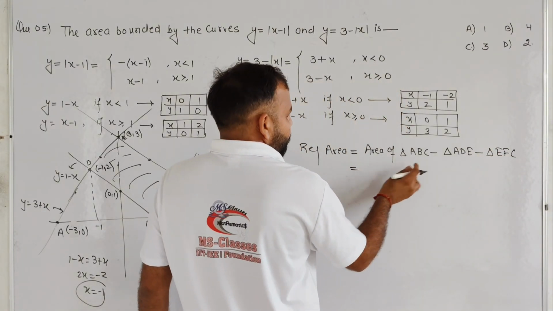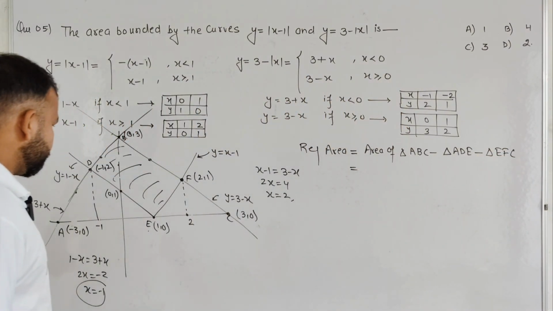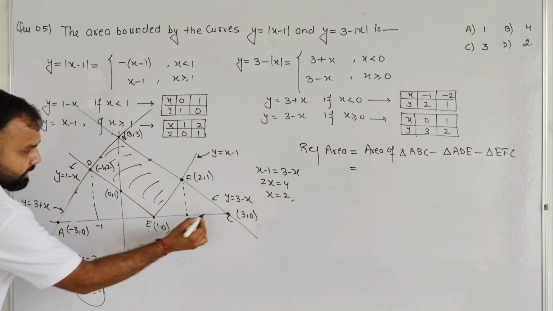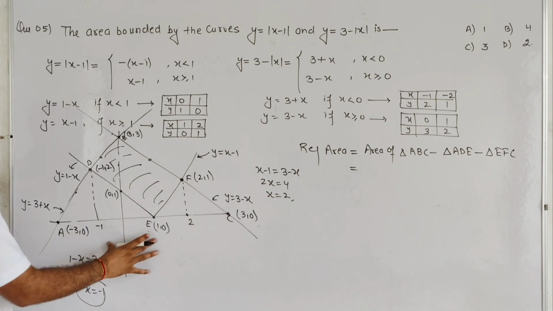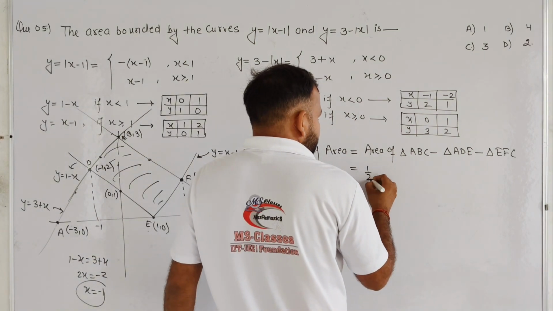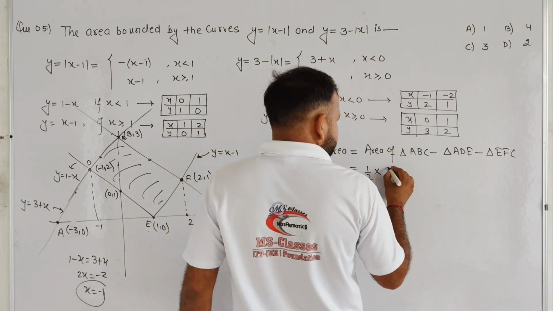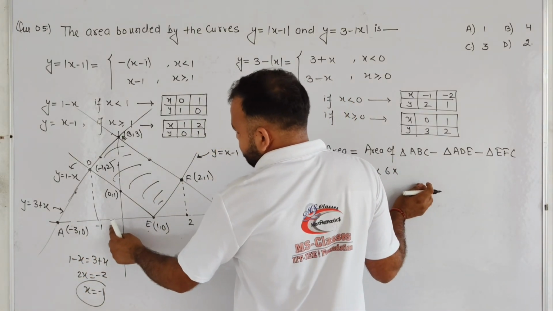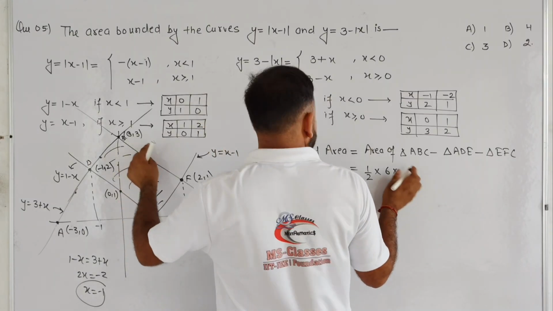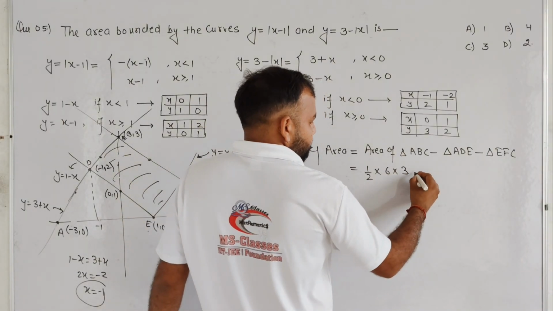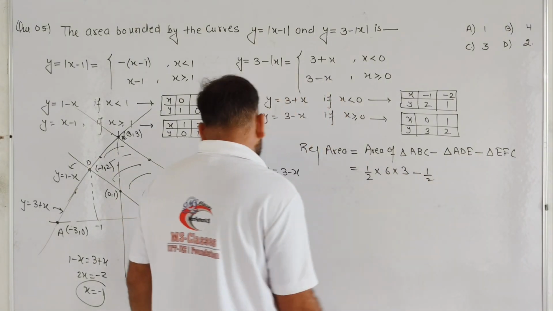Okay, so what is the area of triangle ABC? Students, you know very well the distance between this point and this point is basically 6. So we can say 1/2 times base, from -3 to 3, that is 6, and height, from 0 to 3, is 3, minus 1/2 area of triangle ADE.